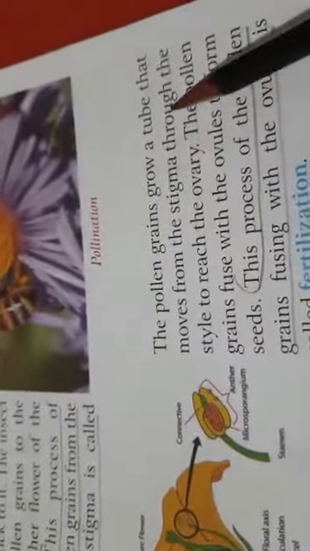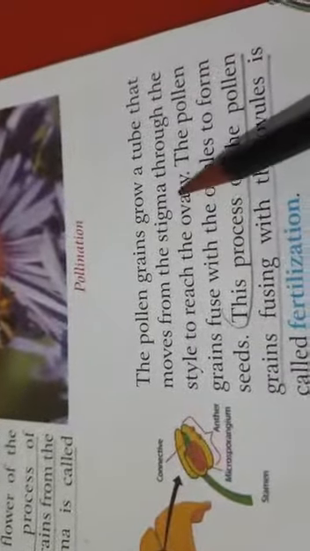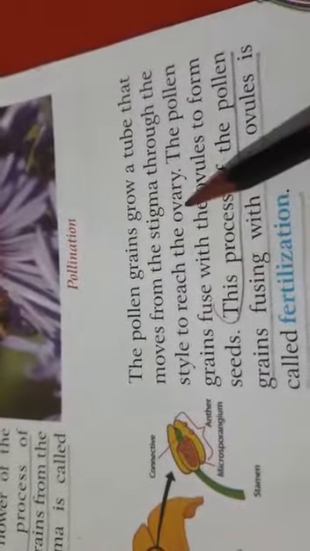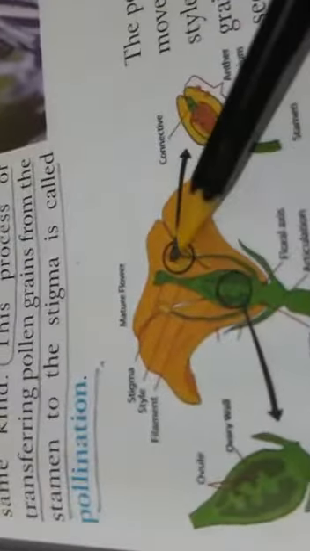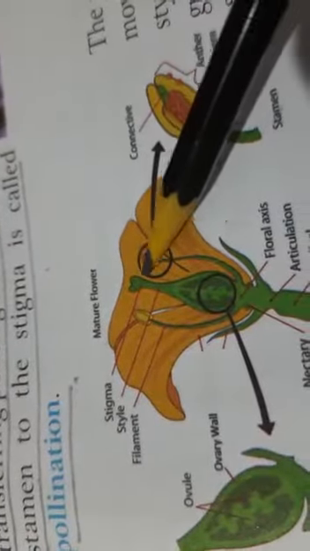Here the process of fertilization is given. This you will be studying in your higher classes, just go through it. The pollen grains grow a tube that moves from the stigma through the style to reach the ovary. Here, this is the stigma, style.